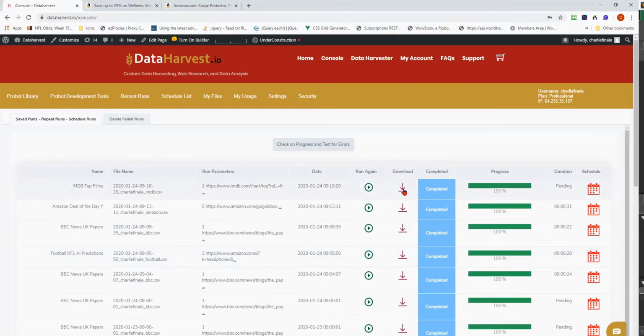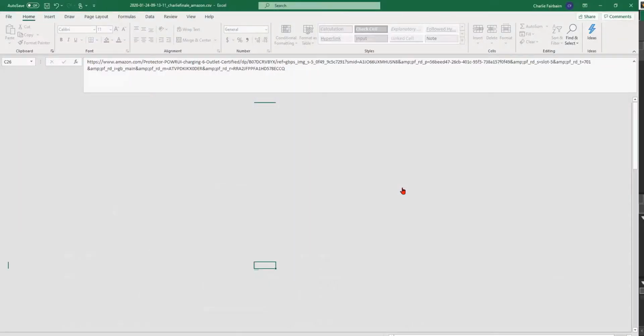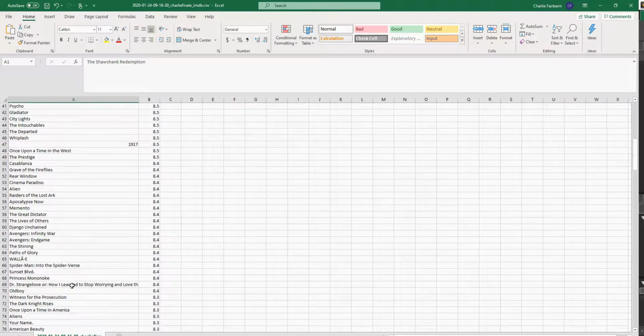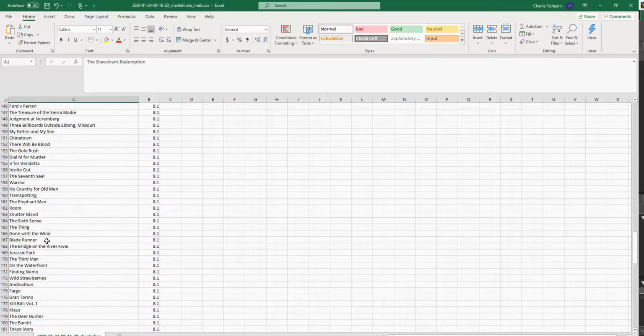Here we're coming back now to the IMDb. You can see it's completed. Nice bit of JavaScript there. Just hit the download button, and there you go. You have it. Now that is, in summary, the synopsis of Dataharvest.